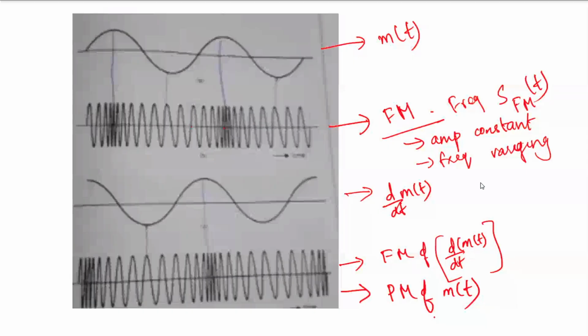Can you accept that fact? That is the message signal. That is the frequency modulated wave. And this is the differential of the message signal d by dt of m of t. And this is PM of m of t and FM of d by dt of m of t. That, are you okay?